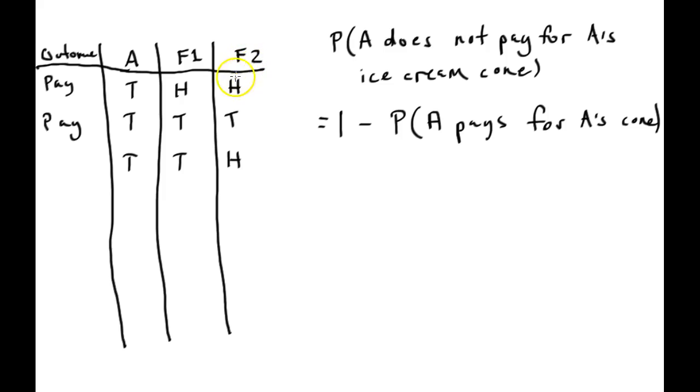F2 is paying for everyone's ice cream cone, and that's the only way that Abby will not pay for her own ice cream cone, is if F1 or F2, friend 1 or friend 2, is paying for all of them. So we're looking for when Abby flips the same coin, same heads or tails, as only one other person. The other friend flips a different coin. So she's not paying.